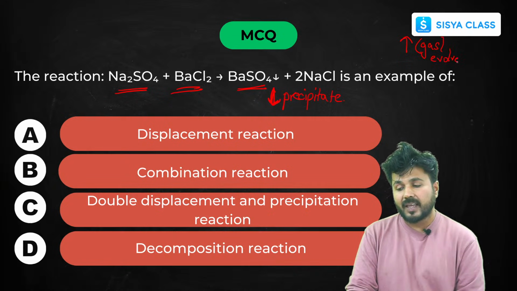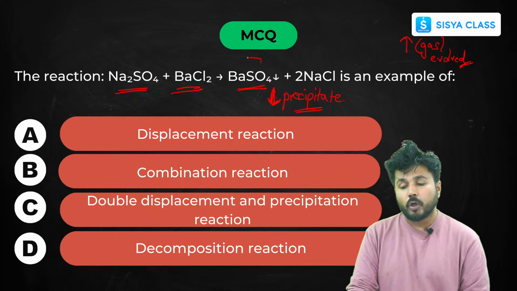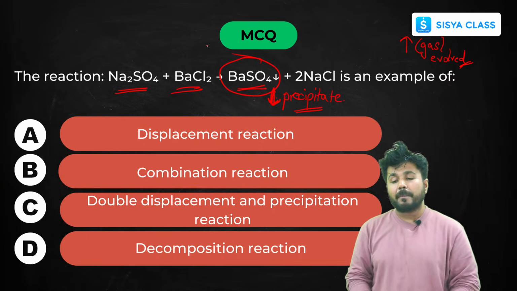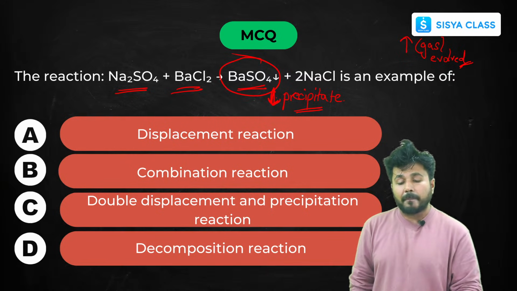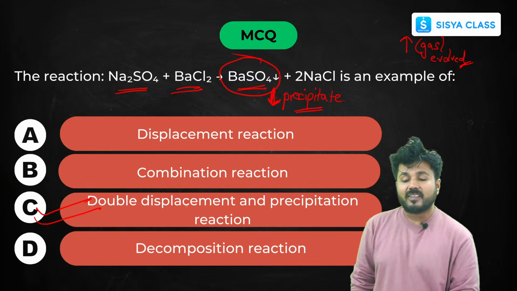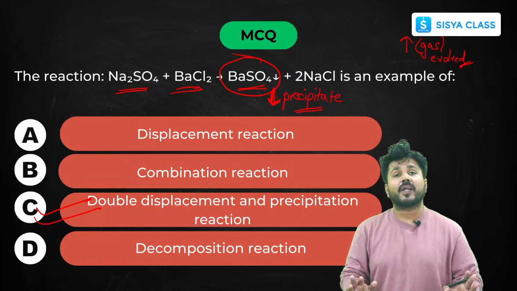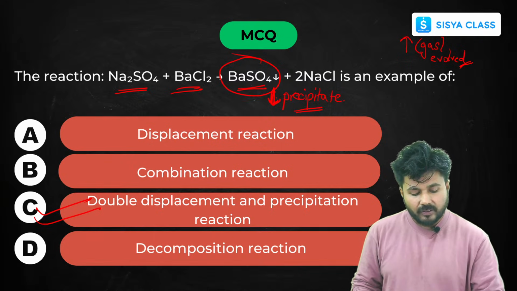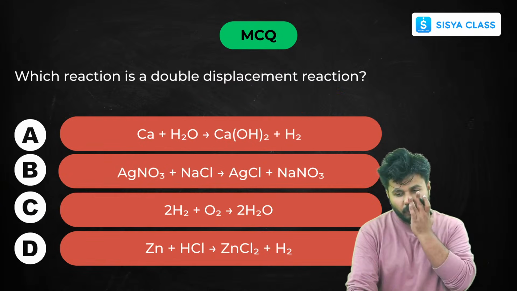Always remember these signs, it's very important. And we know that the precipitation reaction is an example of double displacement. So simply from this arrow, you can answer this question, even if you don't know the reaction. Understood? Okay, let's move forward.